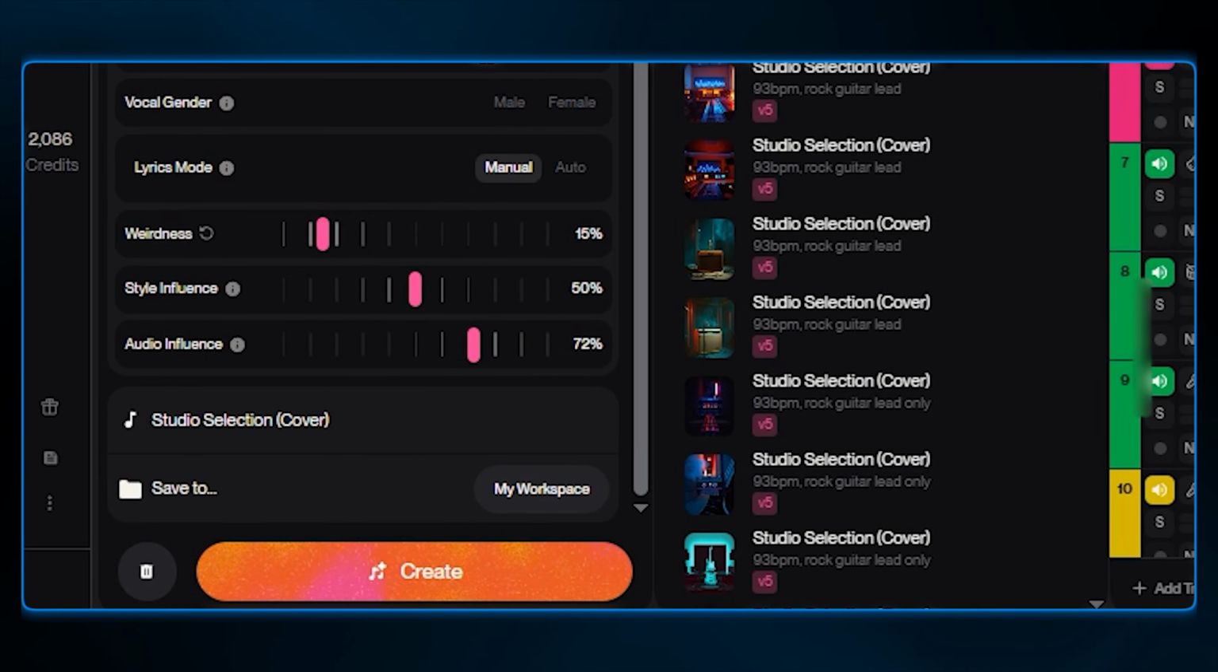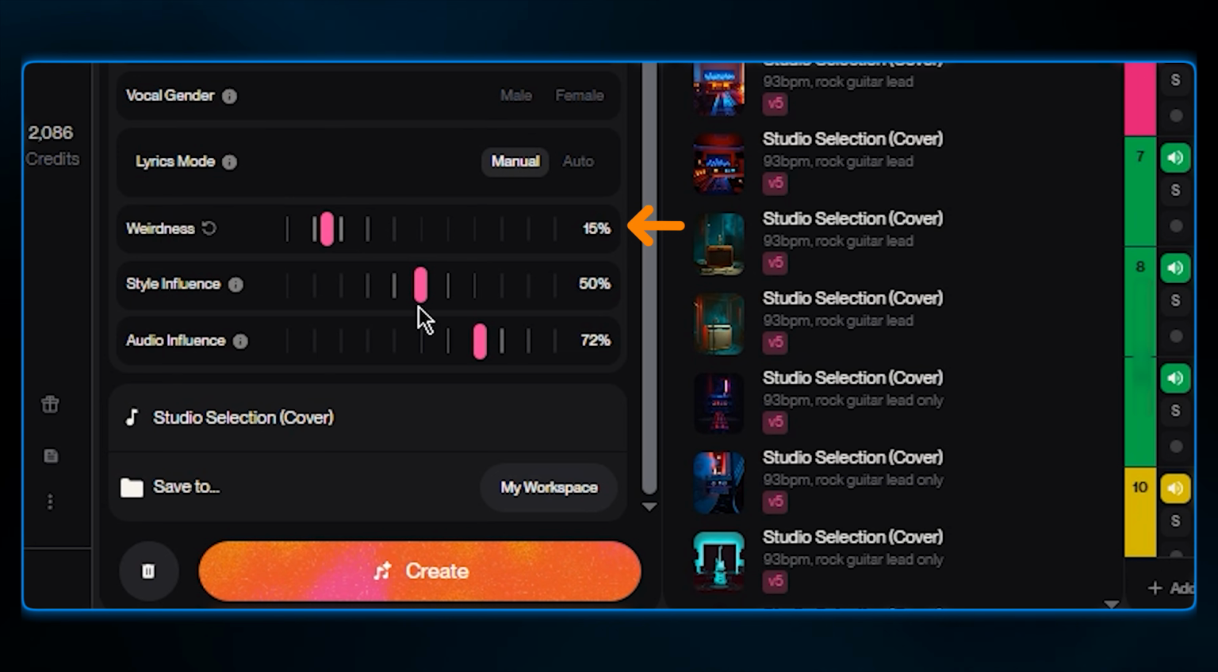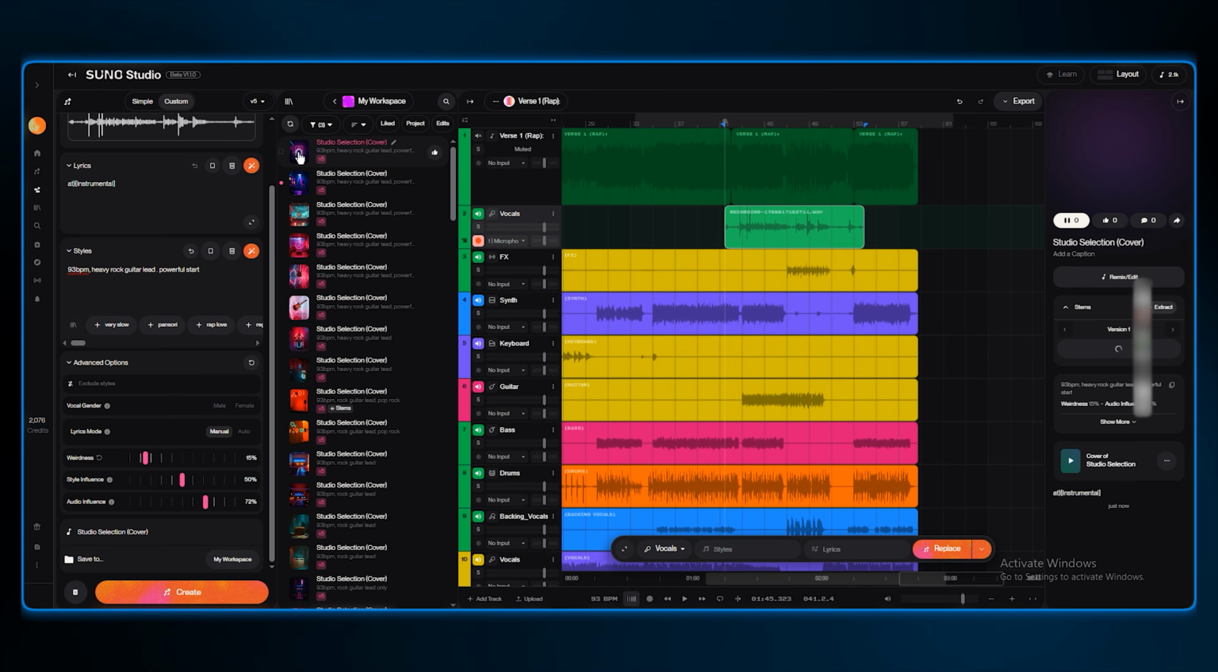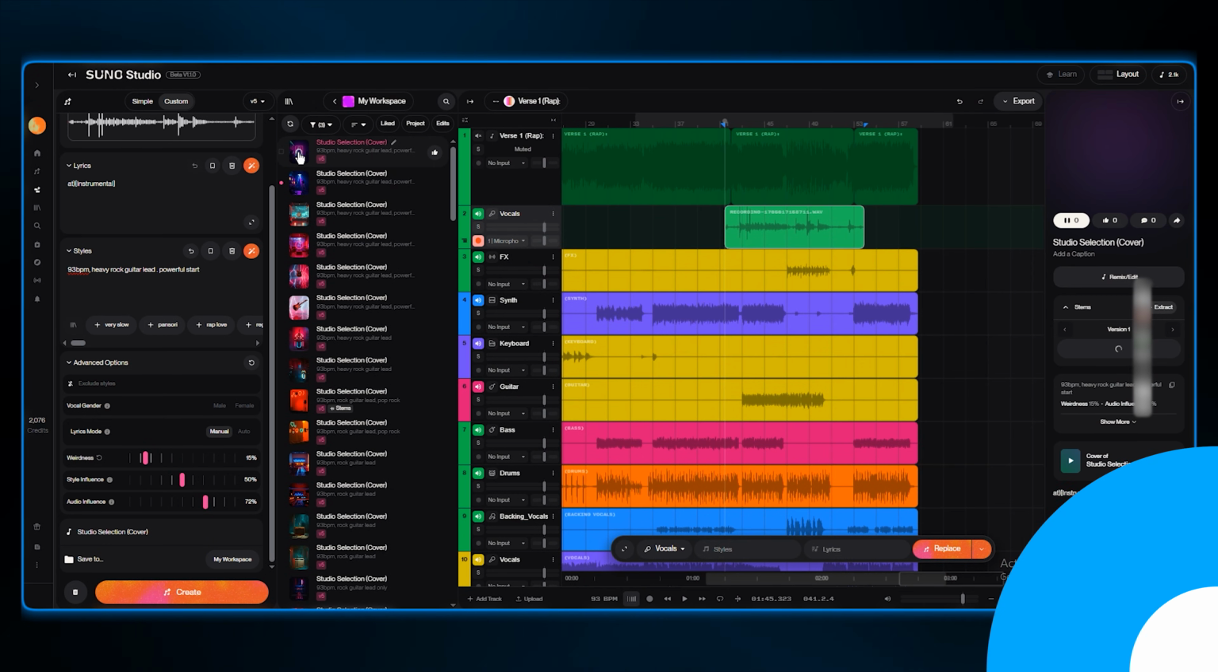For advanced options, I'm setting weirdness to 15%. We don't want any random surprises. Style influence and audio influence in the 60s. A high audio influence means the AI will follow the melody I hummed very closely. Let's hit create. Okay, it's done generating. Let's listen.